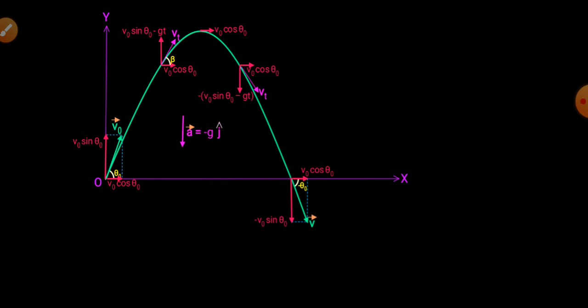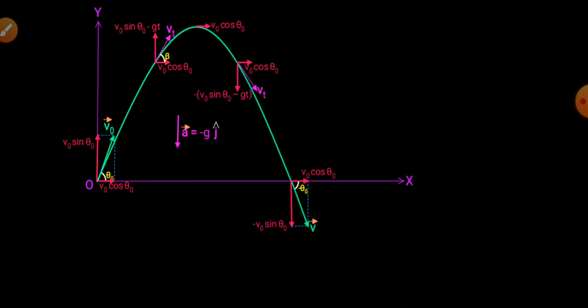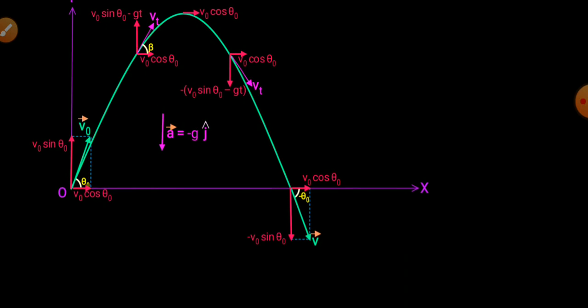So at this point velocity component is V naught cos theta naught in x direction, and in y vertical direction V naught sin theta naught minus g t, right? And object reaches finally at this point. At this point velocity component in x direction V naught cos theta naught, and in y direction minus V naught sin theta naught, right?